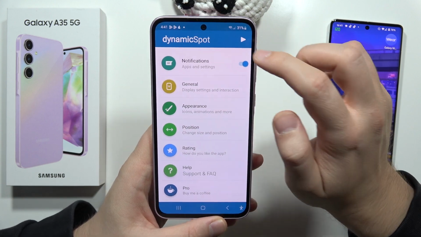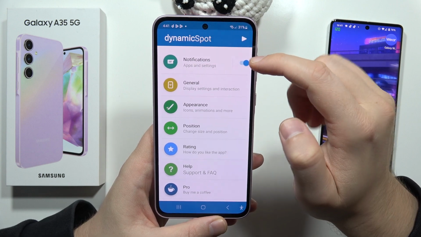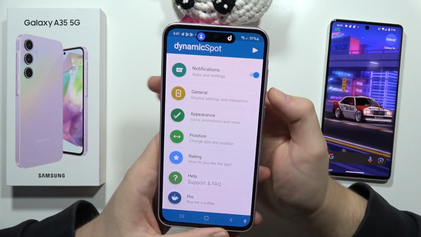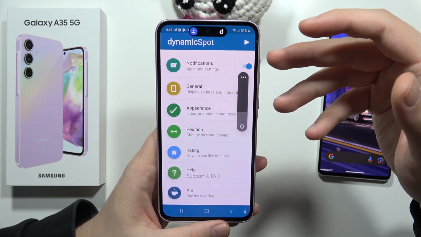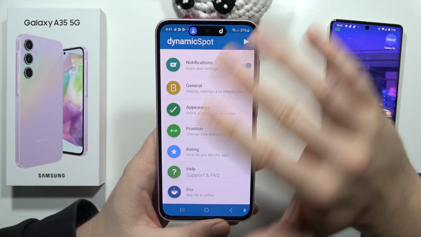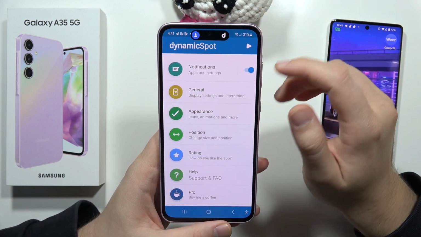From this, let me show you how it looks when I click play. This is actually how the dynamic island looks. This sound was actually the sound from my notification, so you don't have to worry. It's actually playing your notification sound.